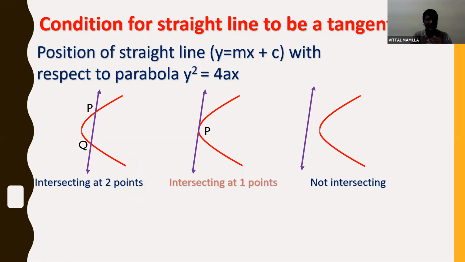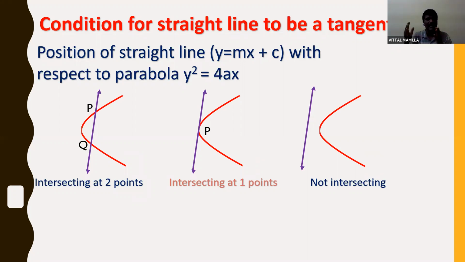You have already learned the quadratic equation in the previous classes. If the quadratic equation is ax² + bx + c = 0, then what decides the number of zeros and the nature of the roots? The nature of the roots is decided by the discriminant, which is b² − 4ac.